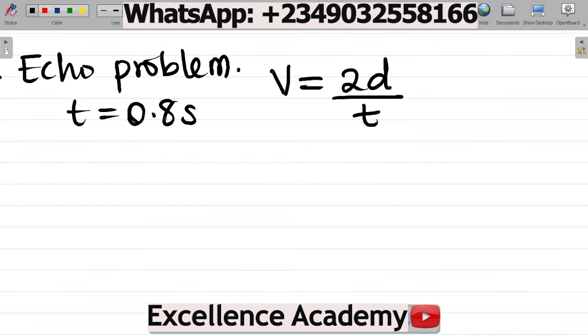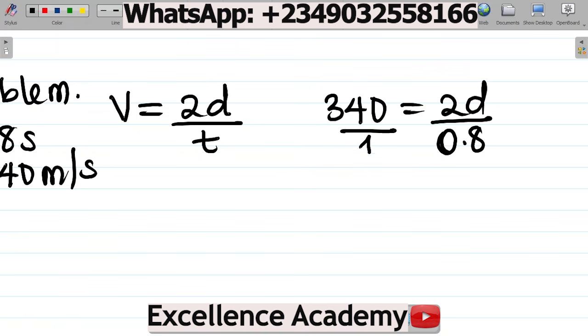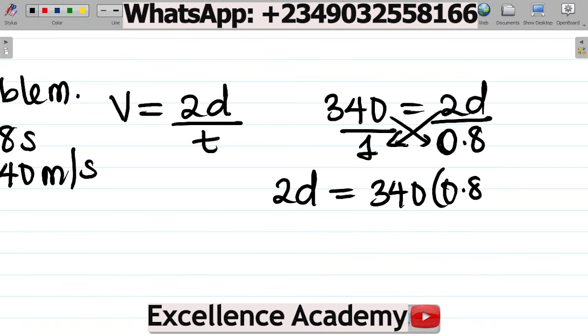Also, they said take the velocity of sound in air, v. It's a constant. The value is 340 meters per second. You ask how far is he from the hill? That's the distance. To get that, let's input values. So v is 340. We have 340 is equal to 2 times d all over t. t is 0.8. Of course, I'll have to cross multiply. 2d times 1 gives you 2d is equal to 340 times 0.8.